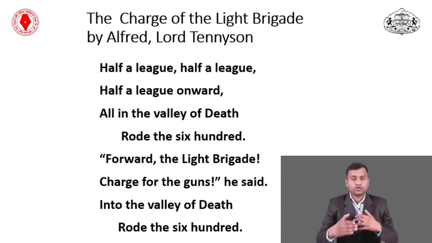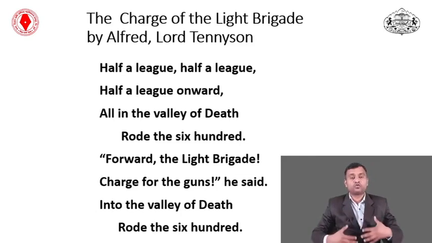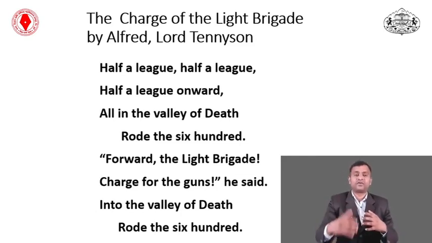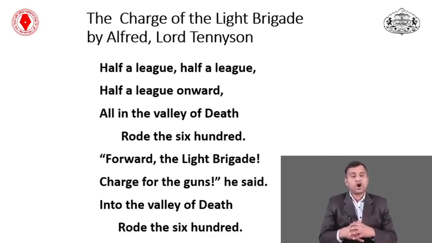It means we have to move forward. Half a league, half a league, half a league means we have to march forward, because our victory is half a league away from us, so we have to keep moving forward. All in the valley of Death rode the six hundred. Look at this: all in the valley of Death rode the six hundred. It means the 600 soldiers of the alliance, Britain and France, rode into the valley of death.